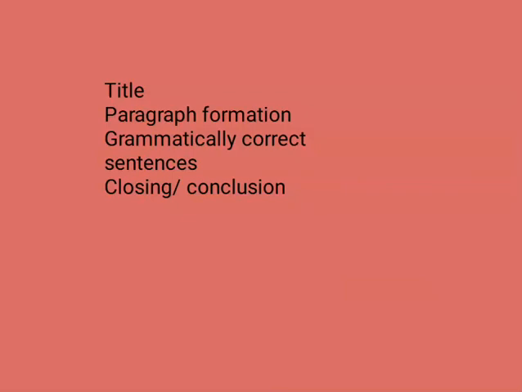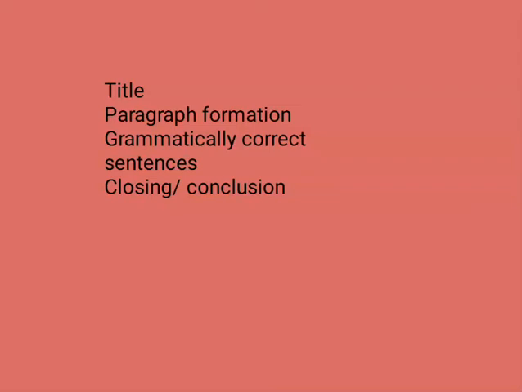So let us see, when we transform from non-verbal to verbal, what are we supposed to do? This is information transfer. That is, you are communicating with others, and it will be in written form. So you need to be very specific so that your reader should be able to understand each and everything.